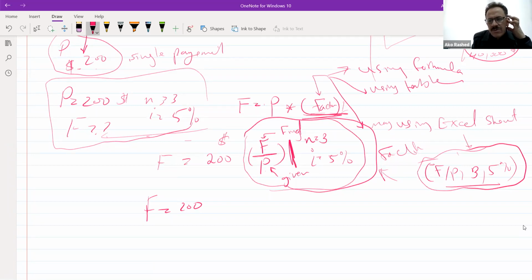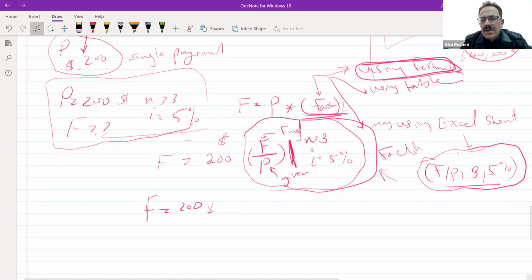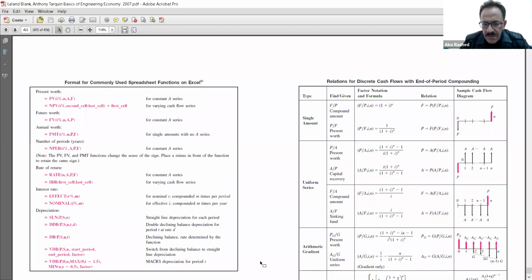Either by using the formula, and this formula will be given to you, by the way. No memorizing required, but I want you to learn how to use this one. So if I'm using a formula, what should I do? I will go to the formula list that I always give to my students, and it's from the book. And here's the formula.